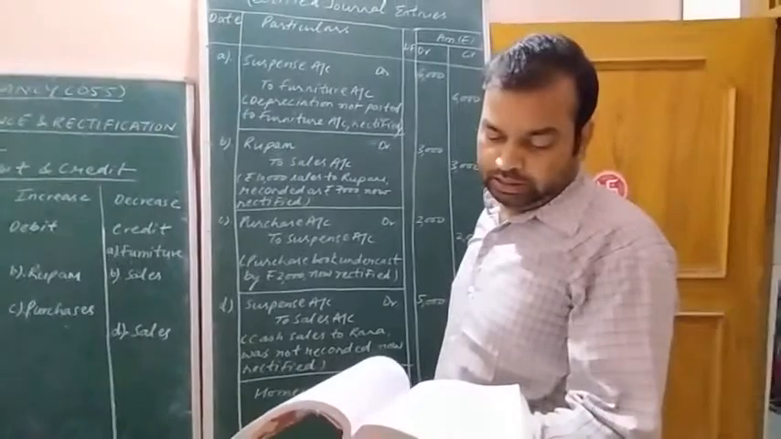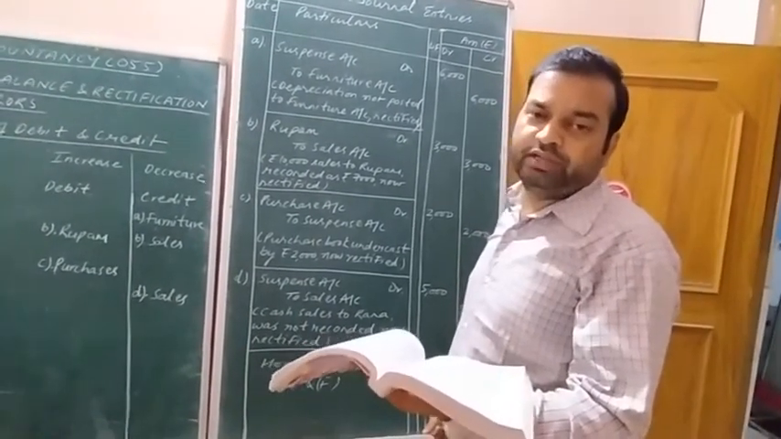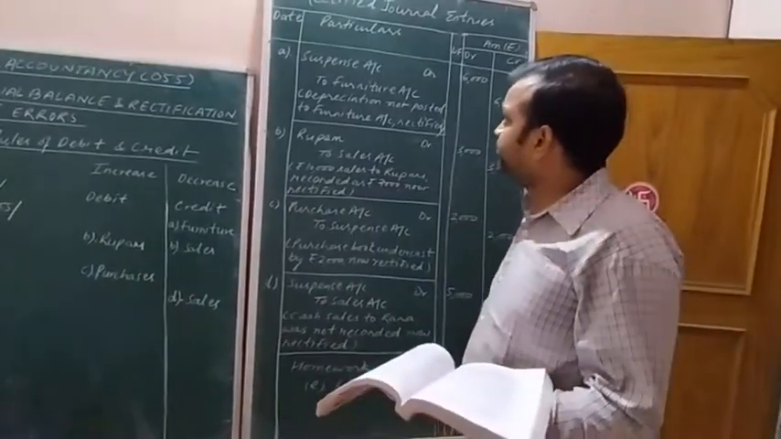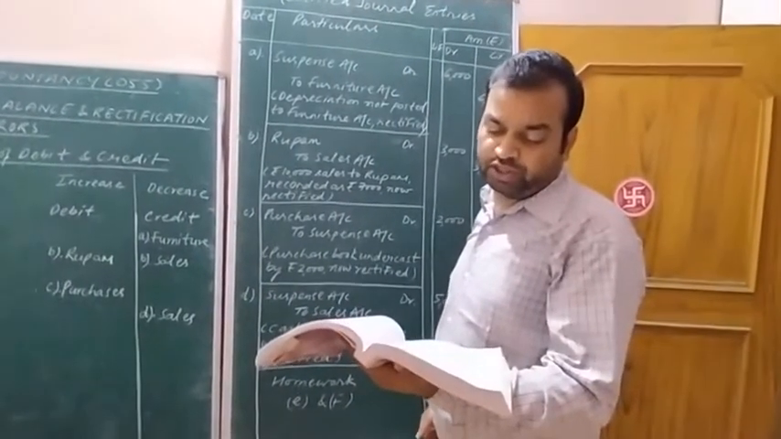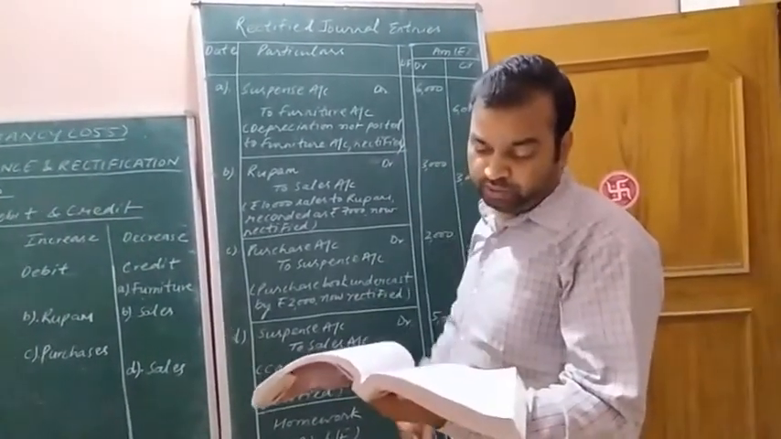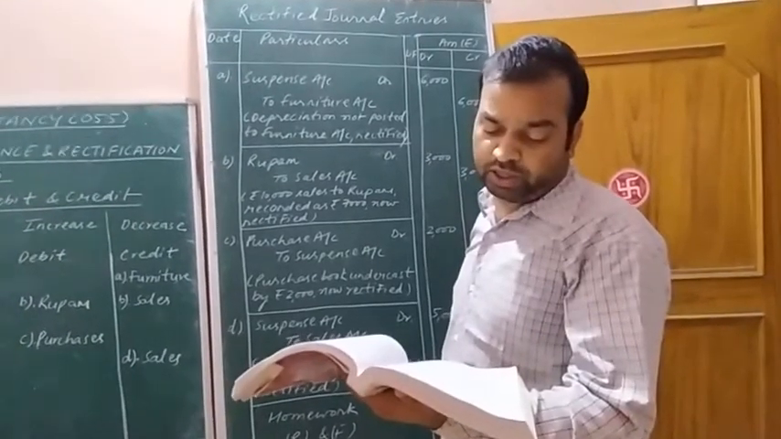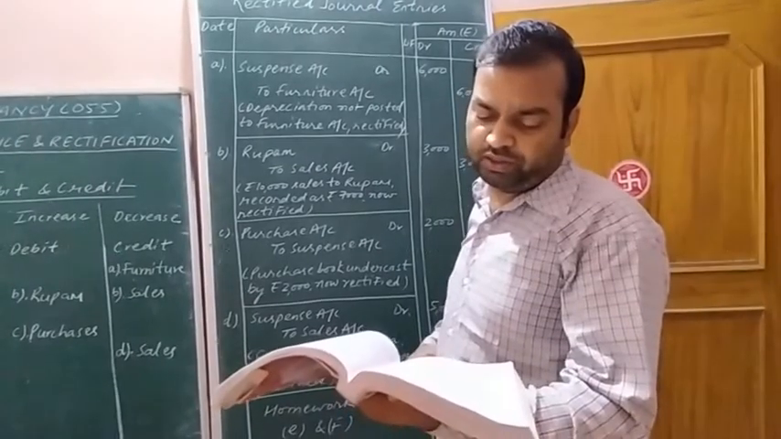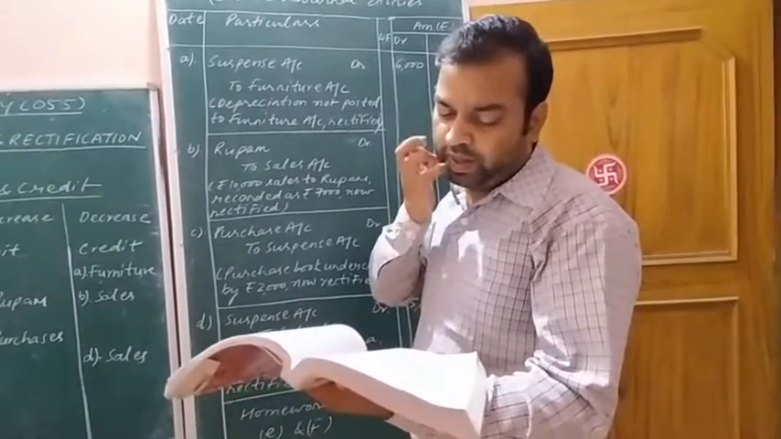This error is caught with the help of the trial balance, and we need to rectify this error. Let us see the transactions in which the error was committed. I am reading a further portion of the question. He put the difference to suspense account and discovered the following errors. Whatever error was there of rupees 10,000, he put that difference to suspense account.